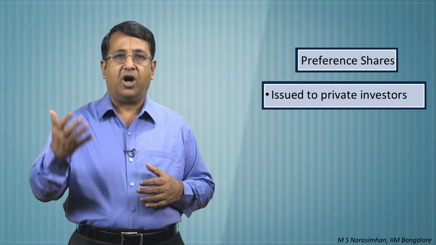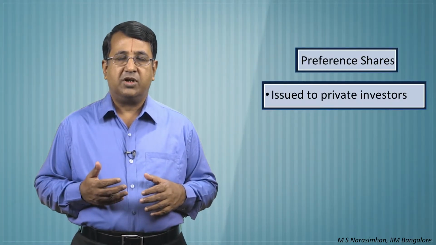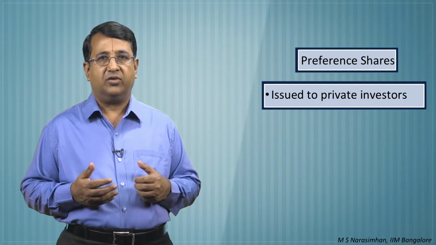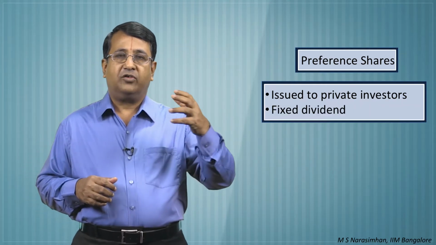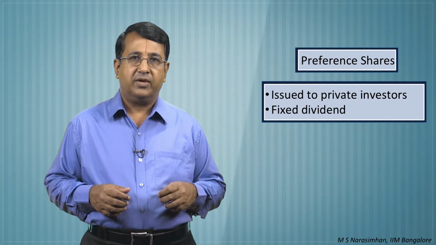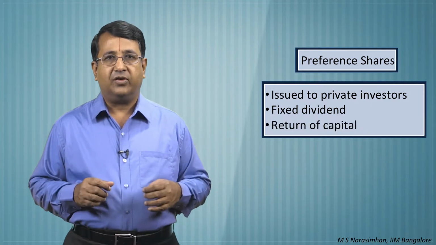Preference shares are not normally issued to the public, but are placed privately to the institutions and others. Preferred stockholders receive a fixed dividend and return of capital after a certain number of years. Considering only the fixed return and repayment of capital, it is equal to a bond. However, preference shareholders cannot insist on payment of a dividend or a return of capital. There is no preference on this.